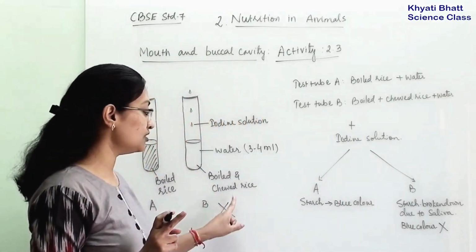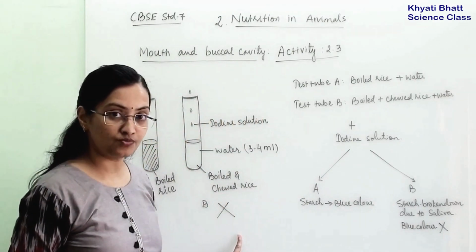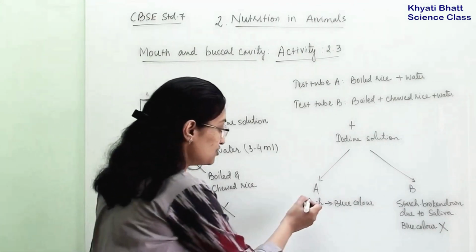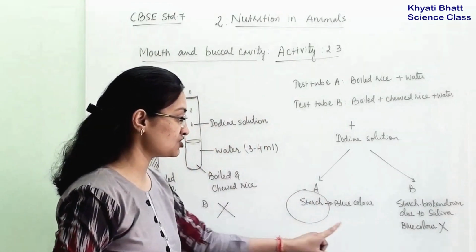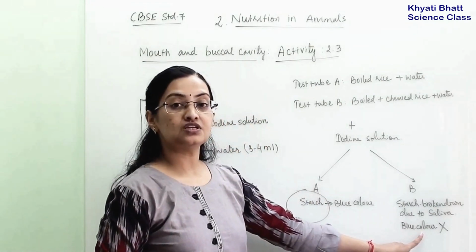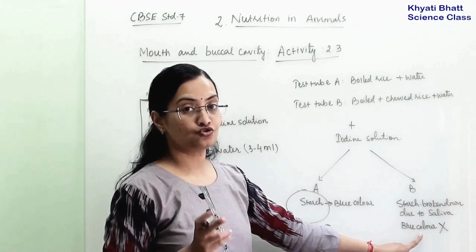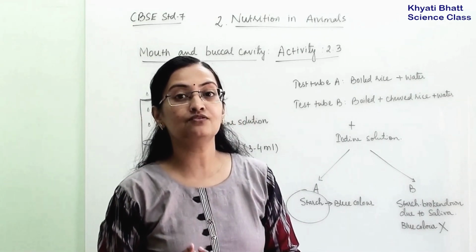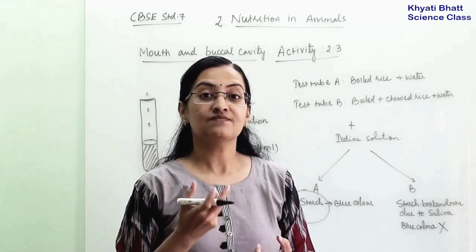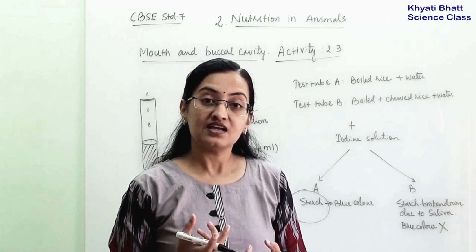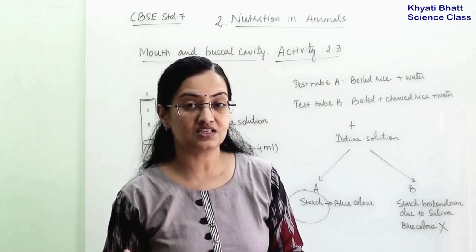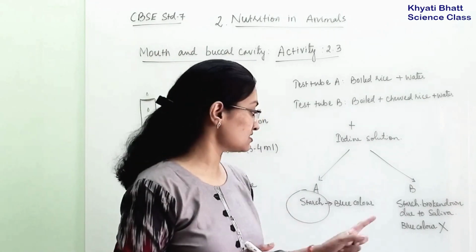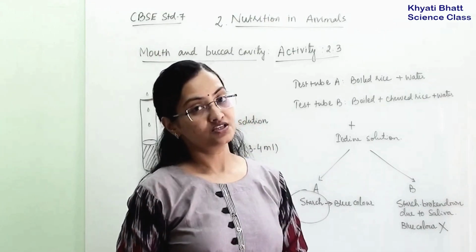So there is no starch in test tube B, and we will not be able to see any color change in test tube B, whereas we will see the color change in test tube A, in which we can see the presence of starch. That's why we have to chew our food properly and then eat it, because our digestion process starts from the mouth itself. The saliva has to be properly mixed with the food, where the starch will get converted into simple sugar.